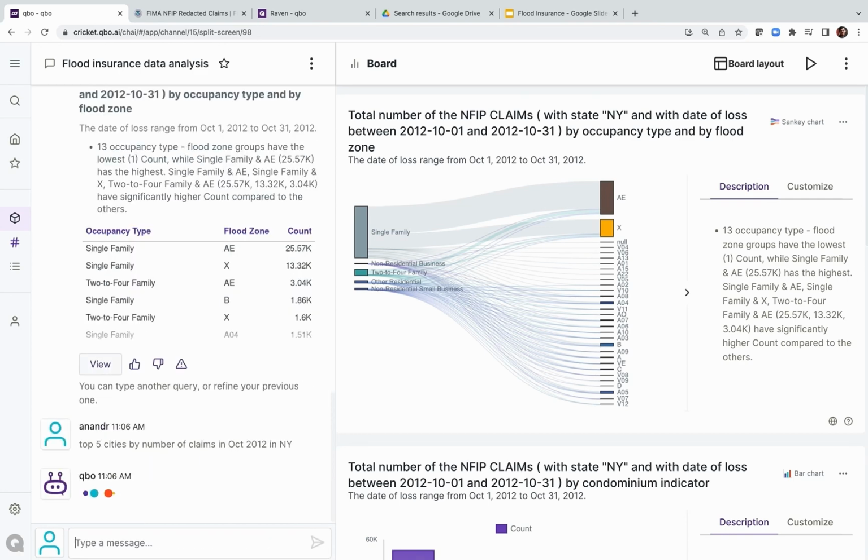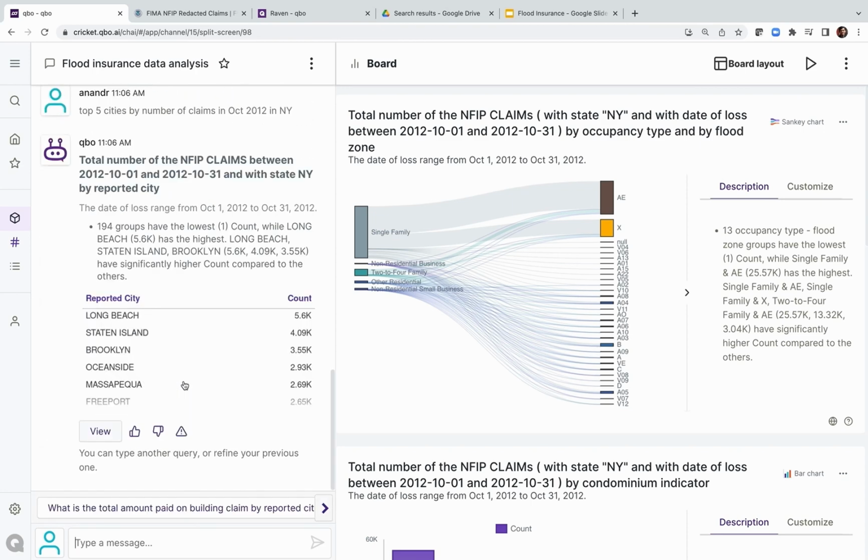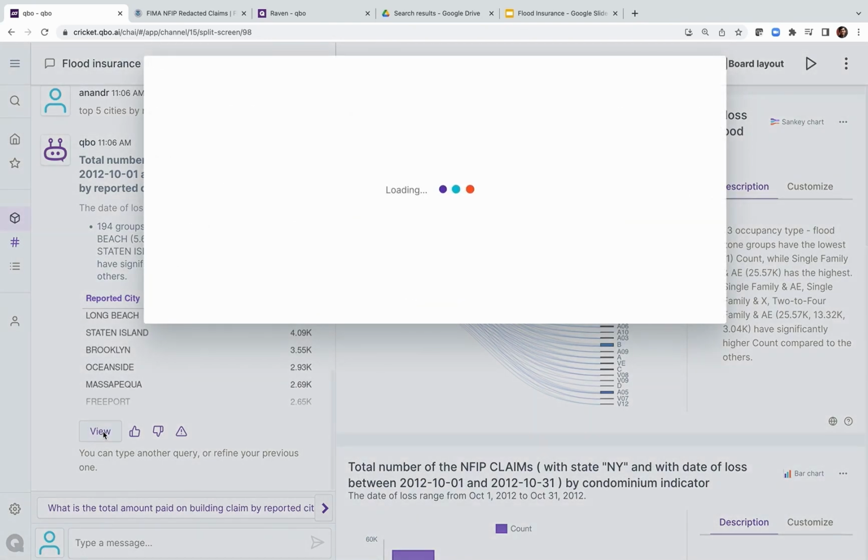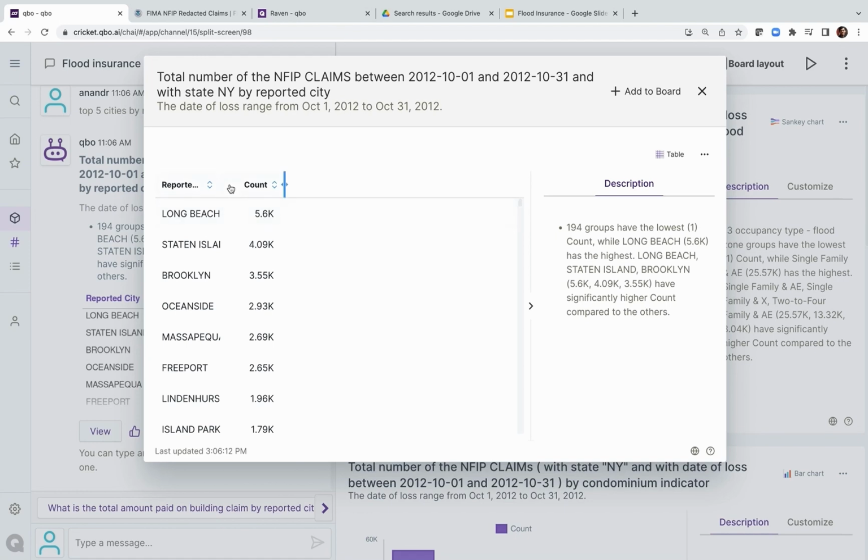So again, Cubo has different ways you can ask questions. You can ask listing questions, aggregation questions, top K questions like this one, and it's going to try to interpret these. Each of these has its own unique SQL constructs, or ways that the SQL looks, and then we get back the answers. So Long Beach had the most number of claims, while some of the other ones had fewer, and so on.